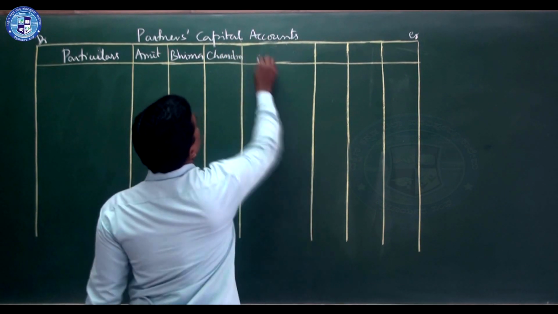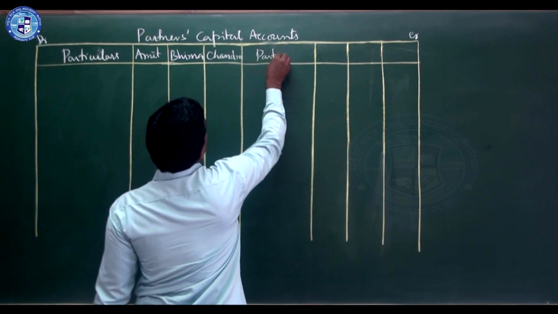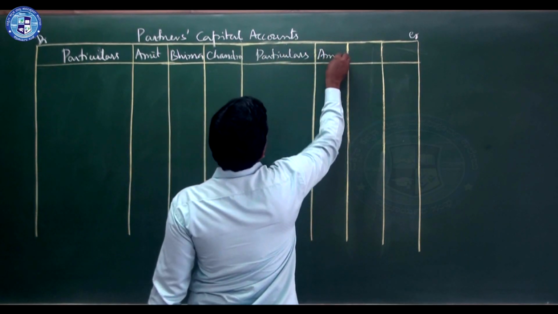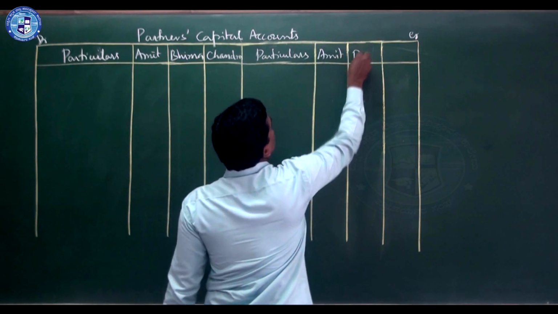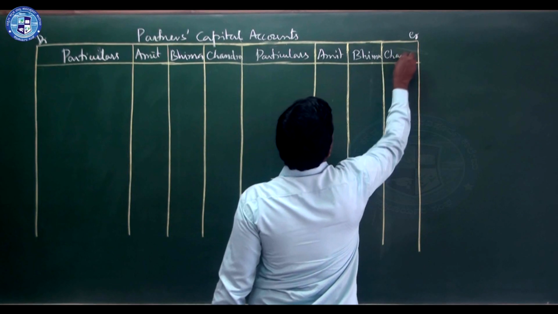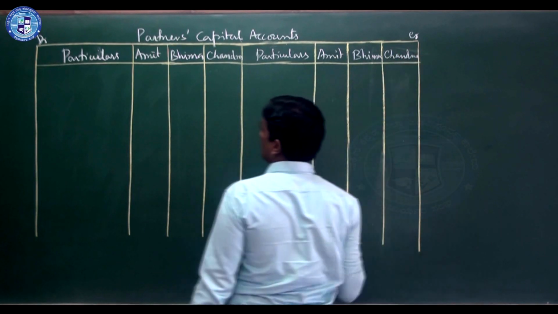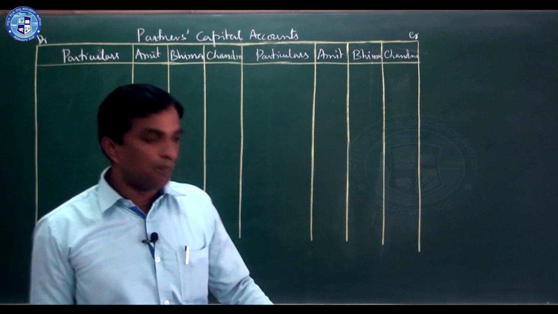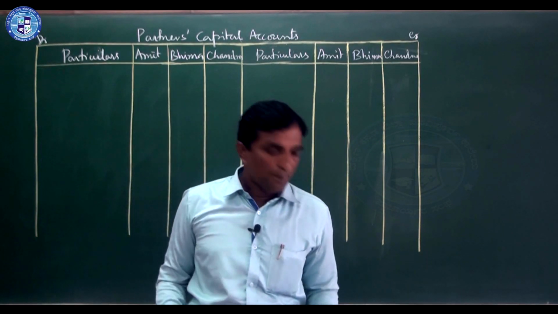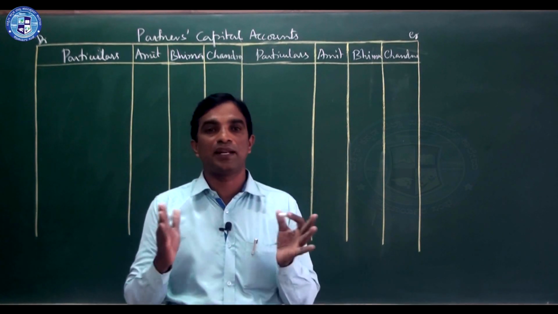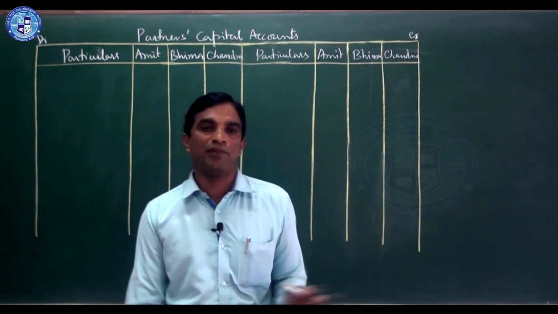And right here again particulars, Amit, Bhima and Chandru. Yes. Next you see the balance sheet. Their capitals. After preparing partner's capital account, remember you should enter one by one.